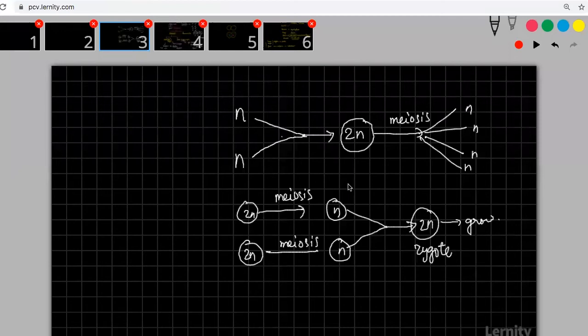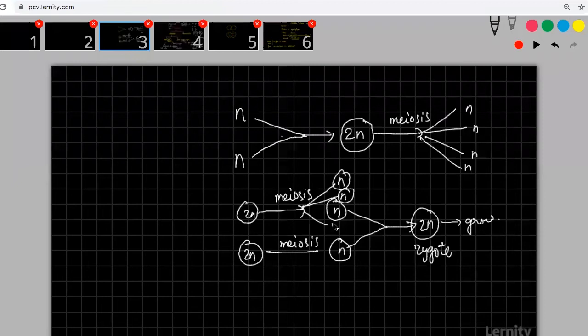Okay. Polyploid organisms will show different things. How they get polyploids from zygotic meiosis, we will study in the cell cycle. So here also you will get 4 only.